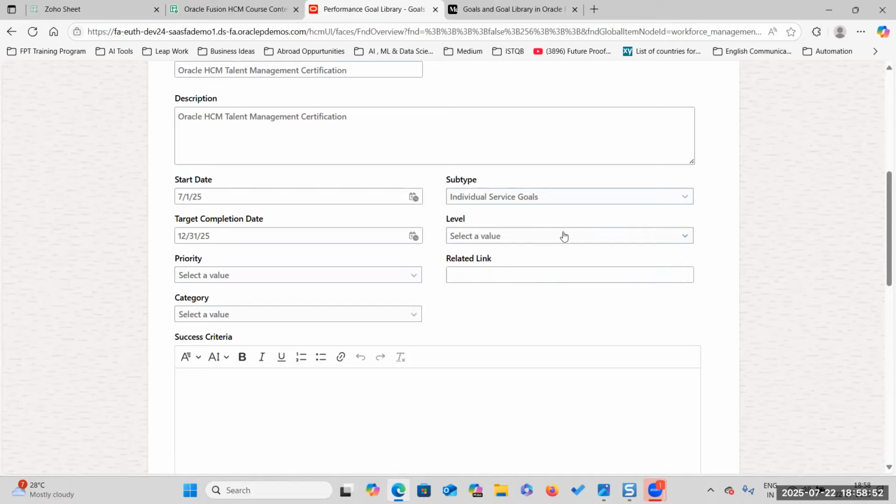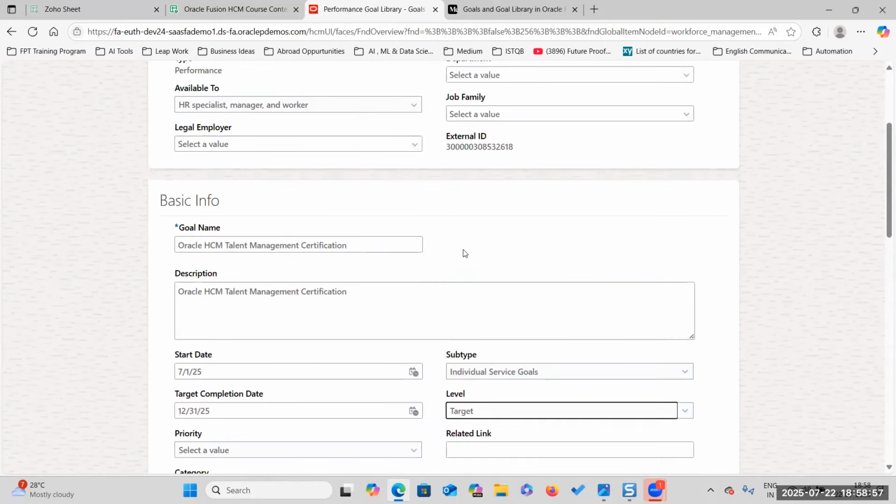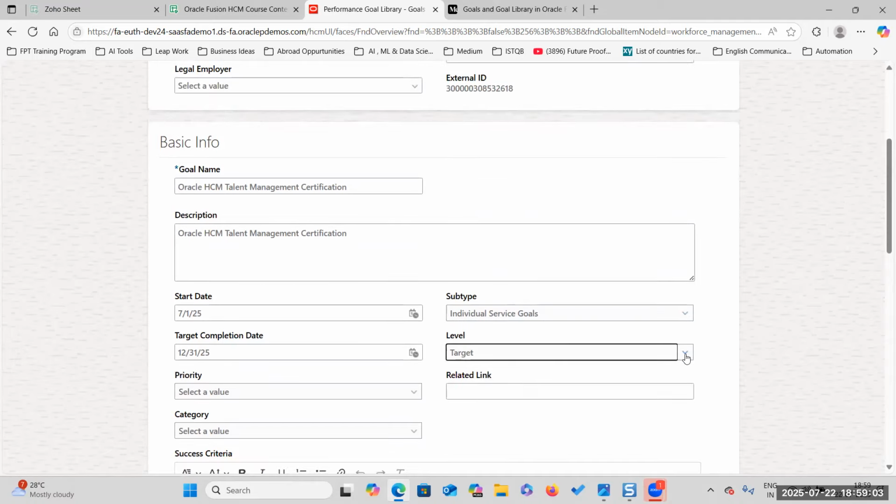So here it's not a stretch goal. It's a target, which means definitely you have to complete it. With stretch goals, there is a kind of concession. If you don't complete it, that's okay, because you have to stretch to complete that goal. But for targets there is no concession, you have to reach it, there is no other option. So target goals means you have to complete that one.